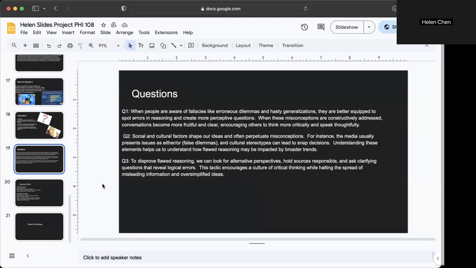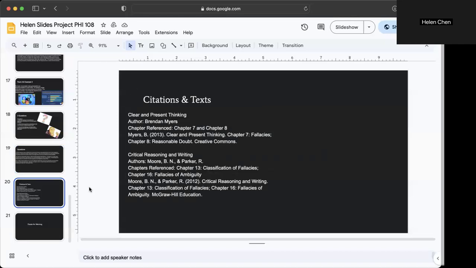Question three. To disprove flawed reasoning, we can look for alternative perspectives, hold sources responsible, and ask clarifying questions that reveal logical errors. This tactic encourages a culture of critical thinking while halting the spread of misleading information and oversimplified ideas.